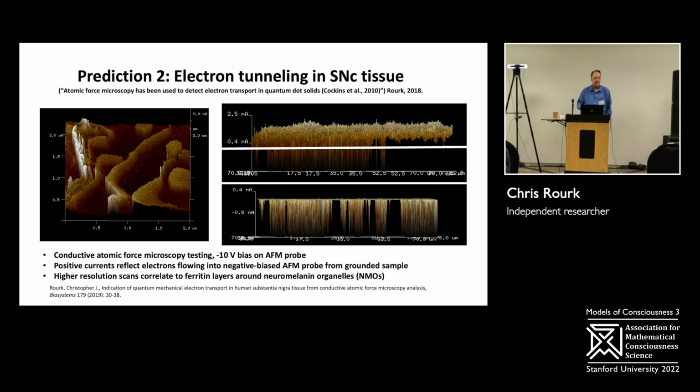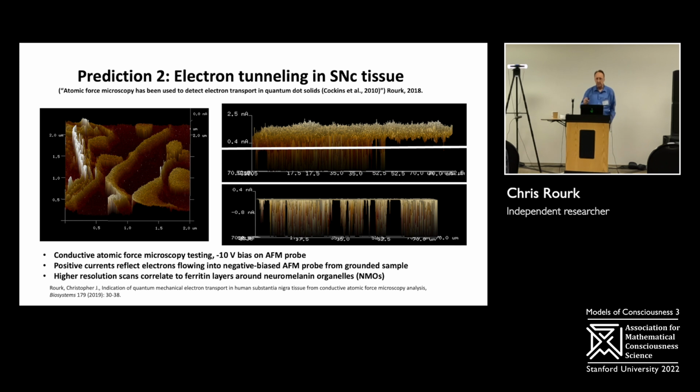Electron tunneling in substantia nigra tissue. I'm probably the first person to ever have this done. It was conducted at EAG Labs down the road in Sunnyvale. In the bottom right-hand corner, you can see the expected result, which is only negative currents based on the convention being used. This was in a control sample with no neuromelanin or ferritin. In the top right, you can see substantial widespread positive currents, which shouldn't happen under this testing. I mean, it just shouldn't be possible unless there's electron tunneling.